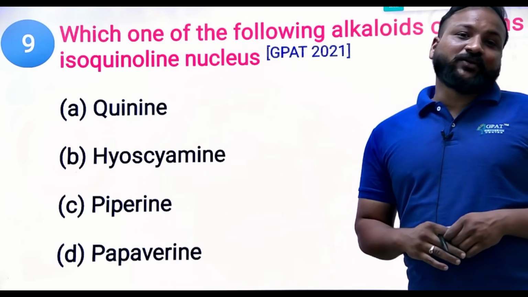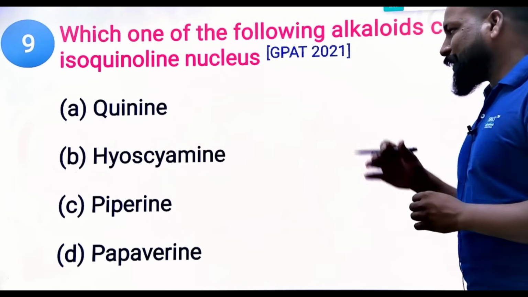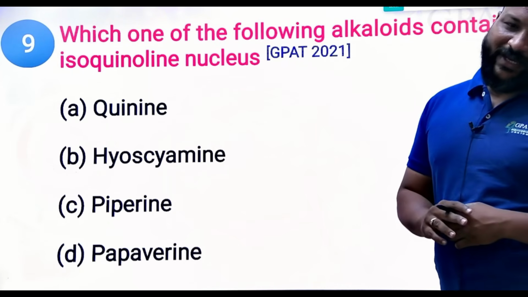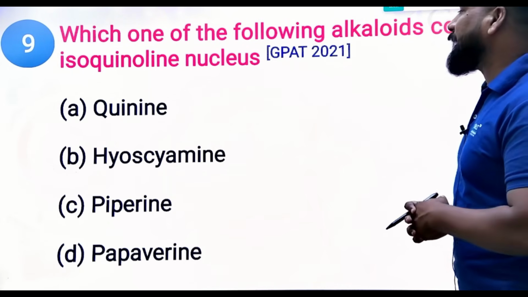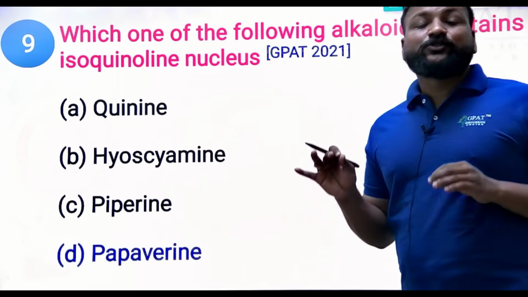Okay, isoquinoline. The options are quinine, hyoscyamine, piperine, and papaverine. What is the example for this one? Undoubtedly, opium. Opium is the best example for isoquinoline alkaloids.